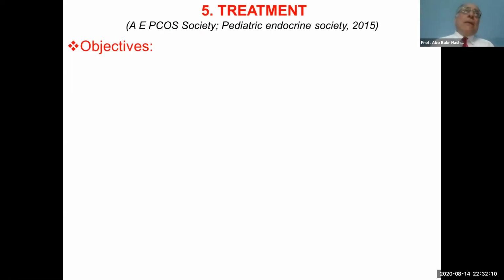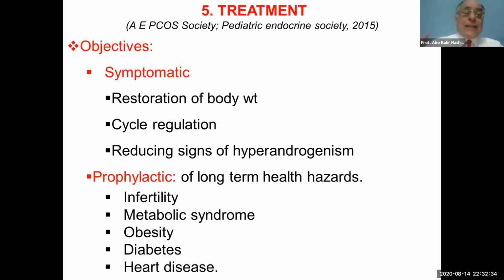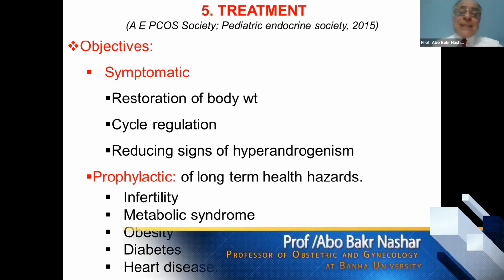The last point to be addressed: how to treat adolescent PCOS. First, what is our objective? Our objective is symptomatic and also prophylactic. We want to restore the body weight, regulate the cycle, and reduce the signs of hyperandrogenism. And our objective is also to prevent the long-term health hazards: infertility, metabolic syndrome, obesity, diabetes, and heart disease.